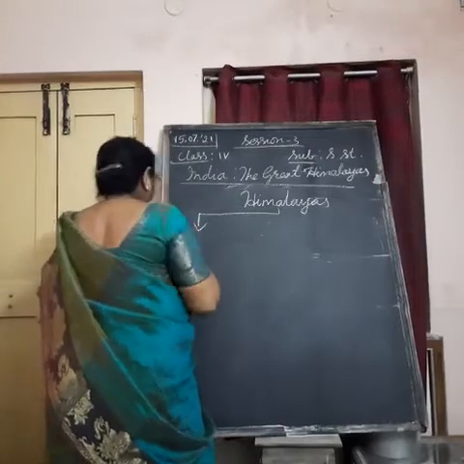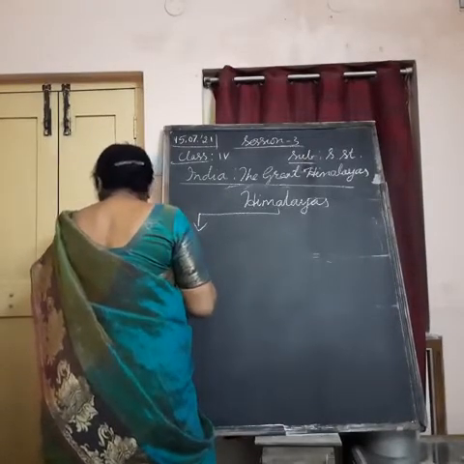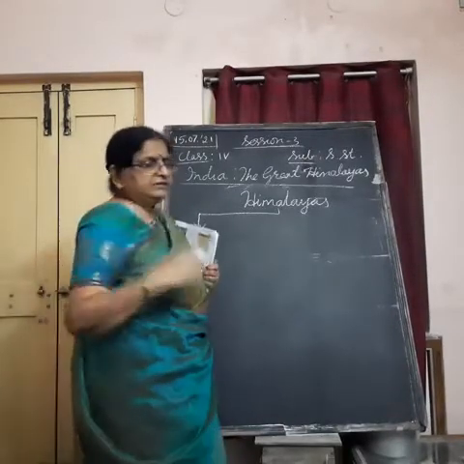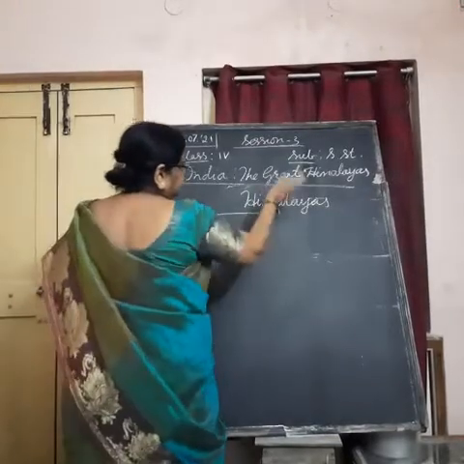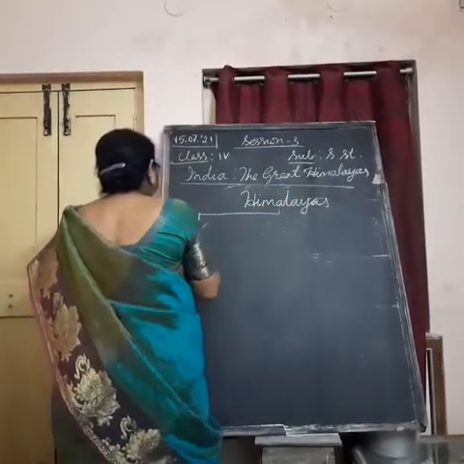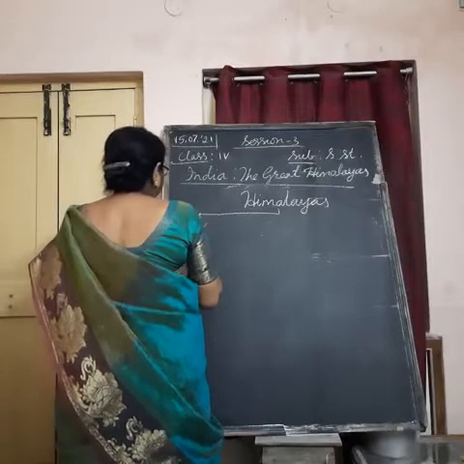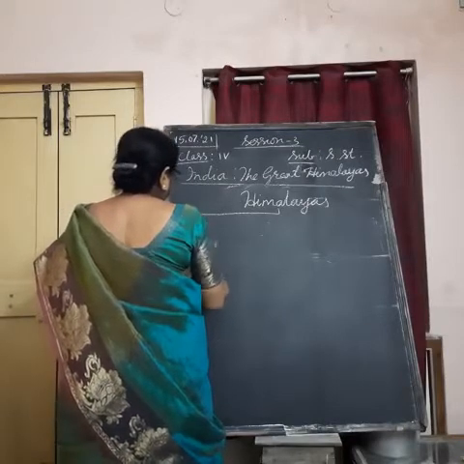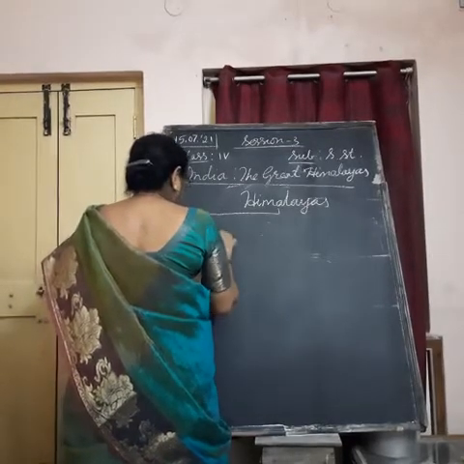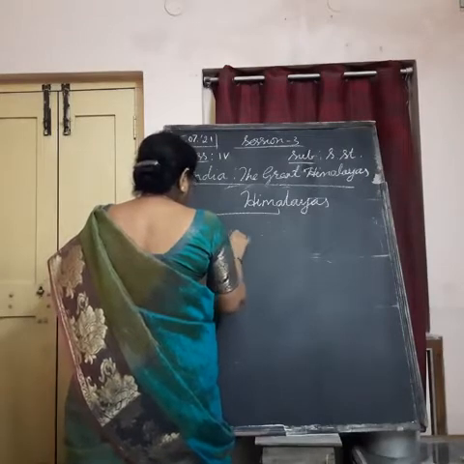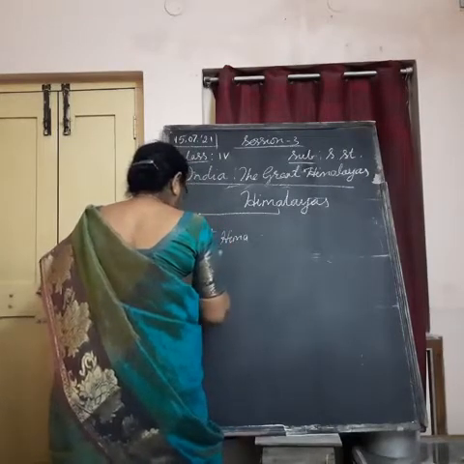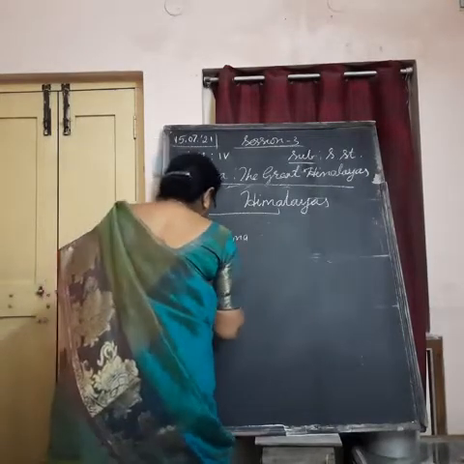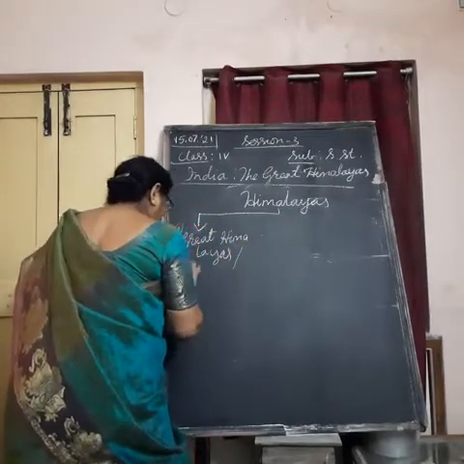So, we find three mountain ranges in these Himalayan mountains. The first range is called Great Himalayas, or they are called Himadri.